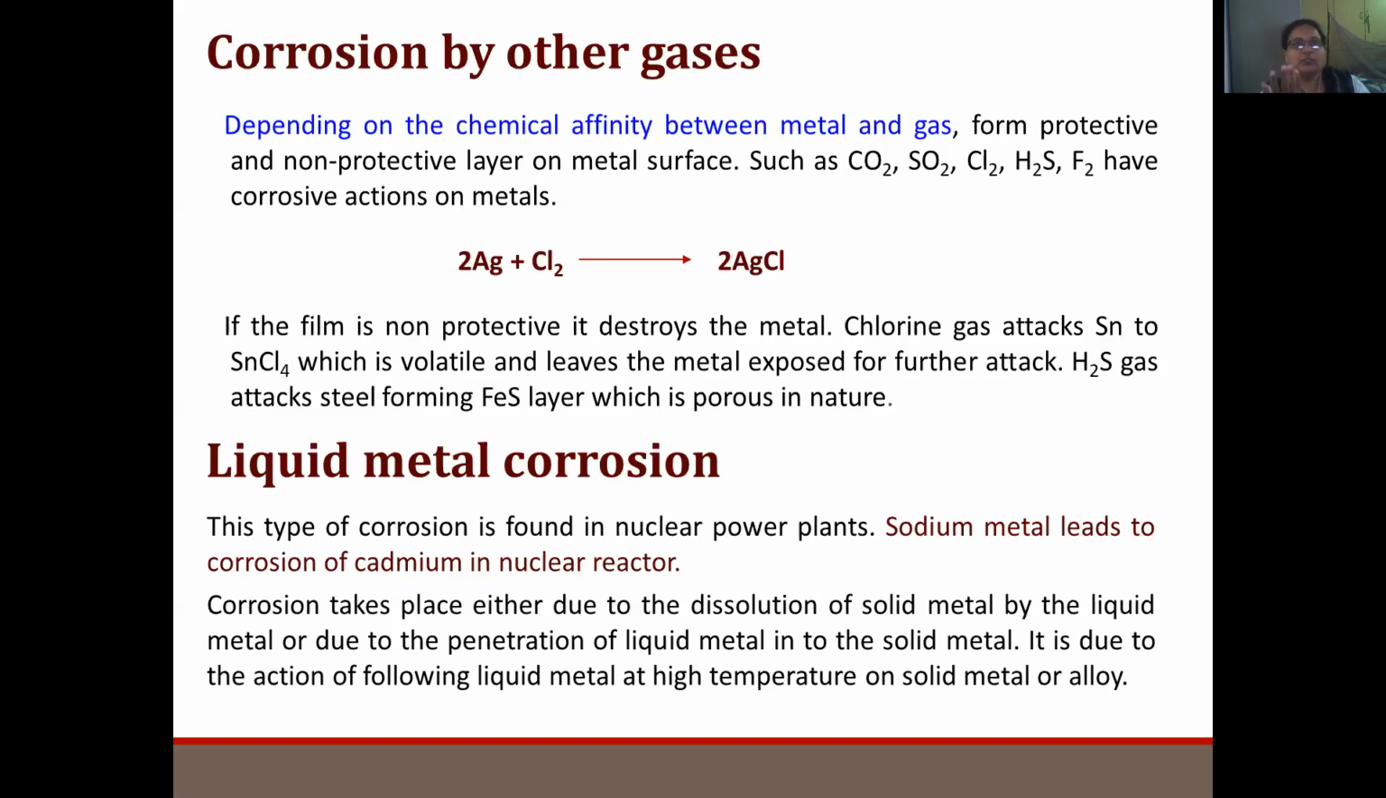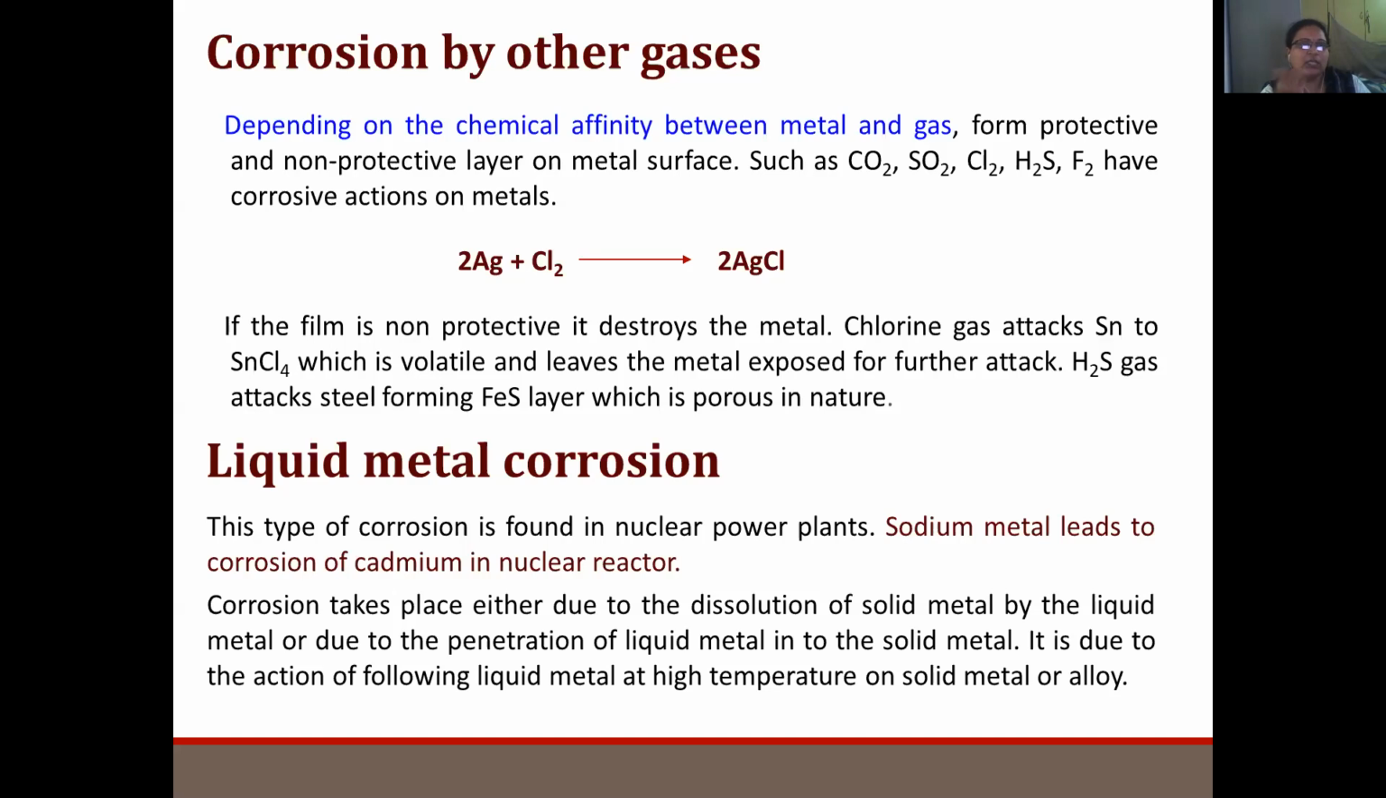Liquid metal corrosion applies to those types of metals which are liquefiable, for example sodium, cadmium, mercury. Sodium metal leads to corrosion of cadmium in nuclear reactors. Sodium metal is liquefiable in nature and it is very dangerous if you leave it in dry conditions, so it has to be put in a solvent. So sodium metal leads to corrosion of cadmium in nuclear reactors.